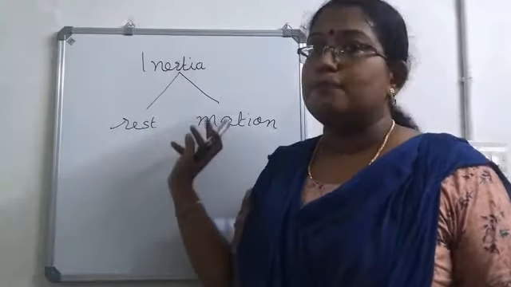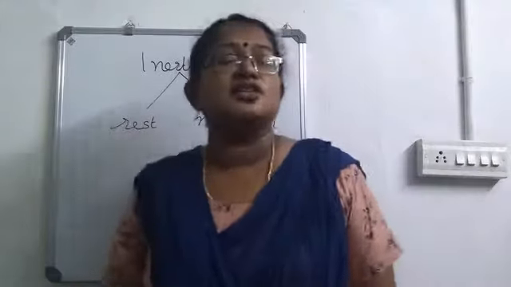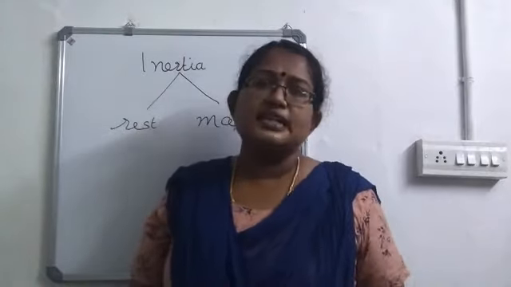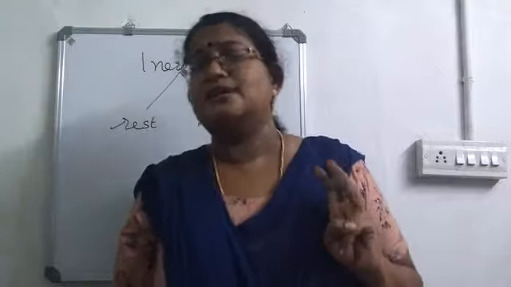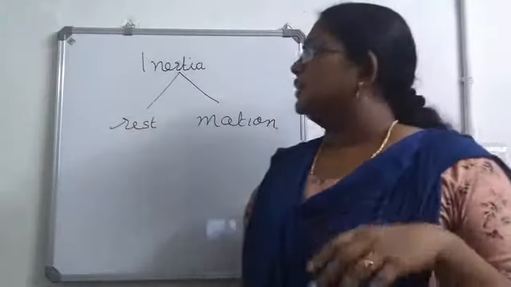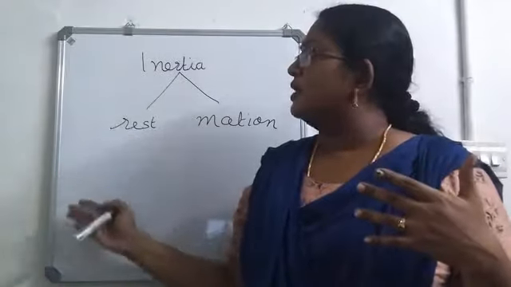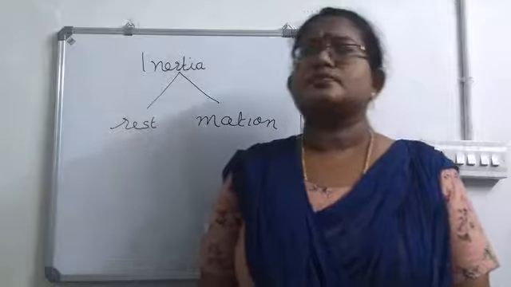The tendency of a body to continue in its state of motion is inertia of motion. Now, many examples for inertia of rest as well as inertia of motion are given. We'll go to the examples now. First, we'll be considering examples related to inertia of rest.